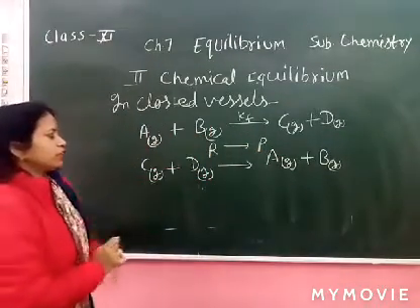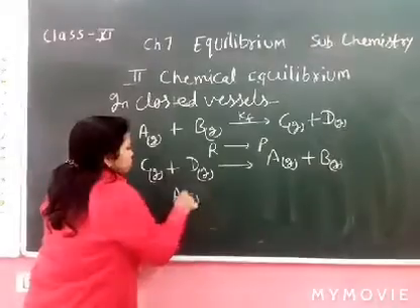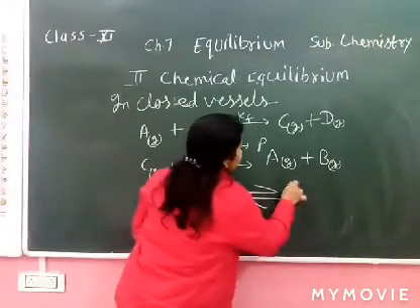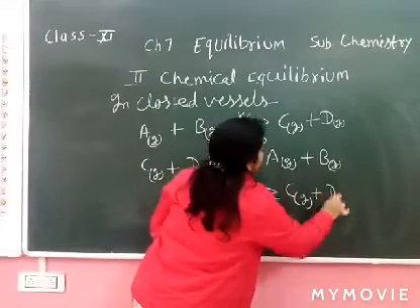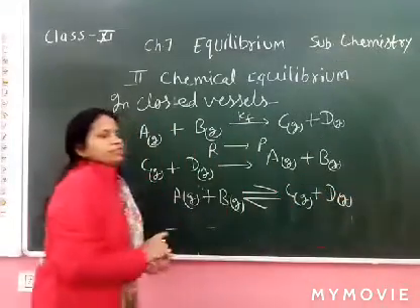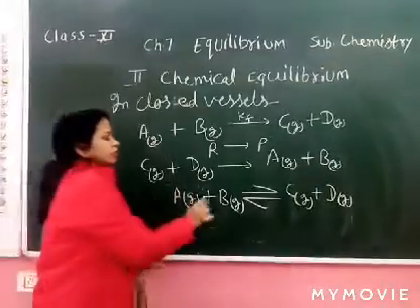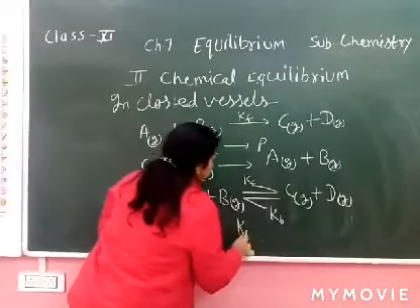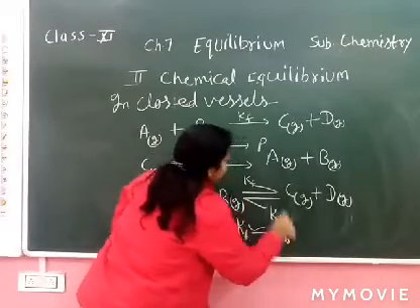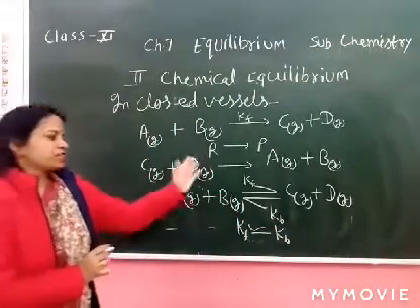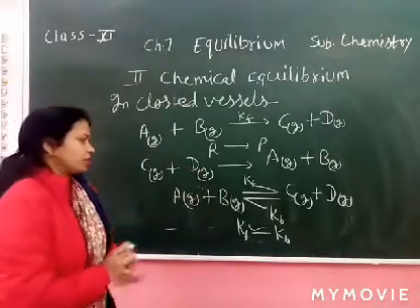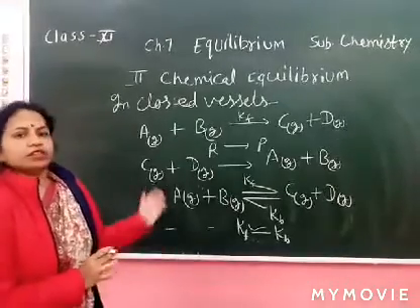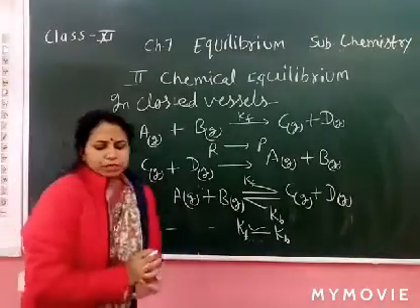So what happened in both conditions? You can write like this also: A plus B, reactant, converts into product, and equilibrium is attained. Now the rate of the backward reaction and the rate of the forward reaction become almost equal. Now the concentration of the reactant and the concentration of the product seem to be equal. So how to explain by the curve?